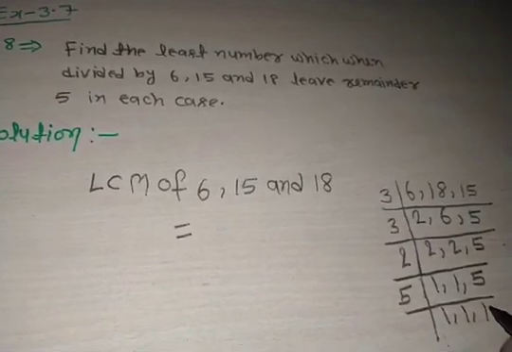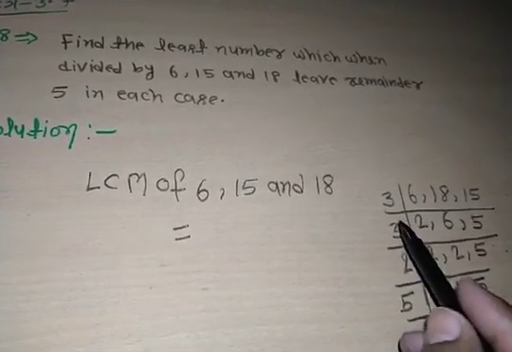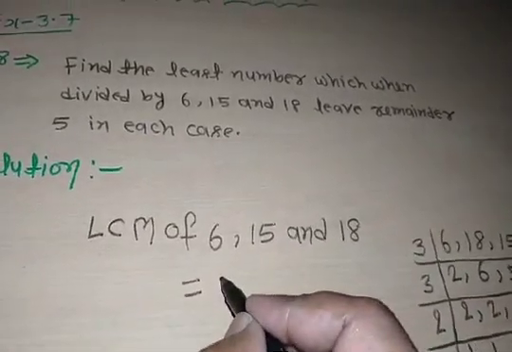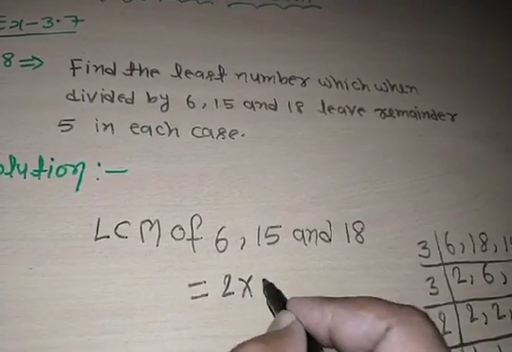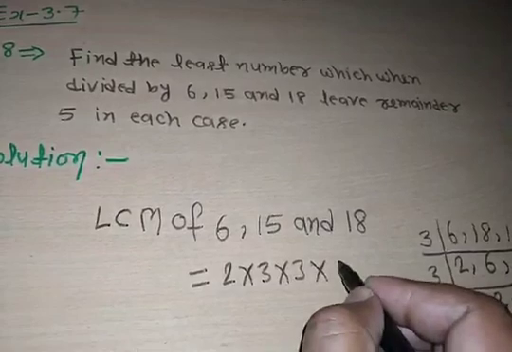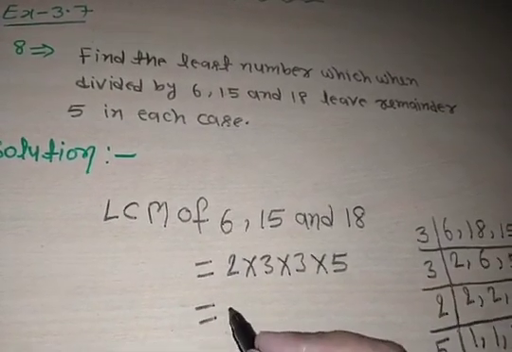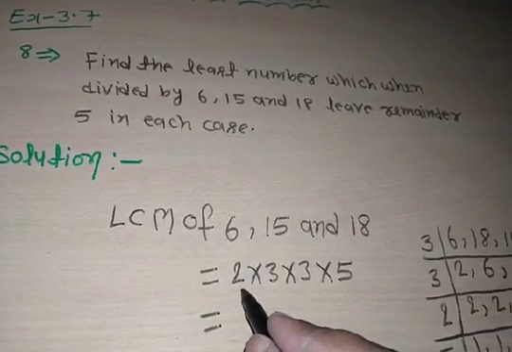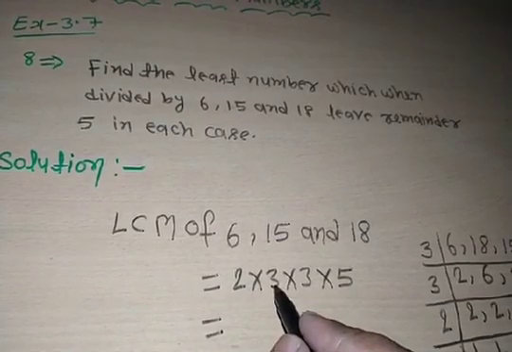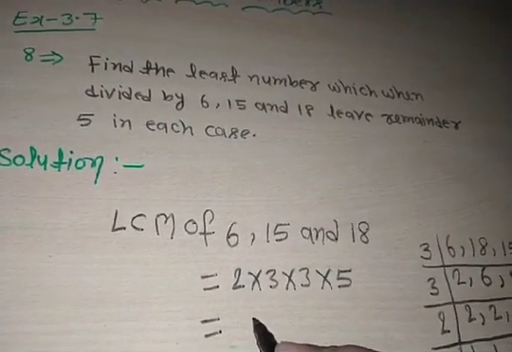So LCM is the product of divisors. Okay, so these are the divisors. So we write here 2 into 3 into 3 into 5. 2 threes are 6, 3 sixes are 18, 5 eighteens are 90.